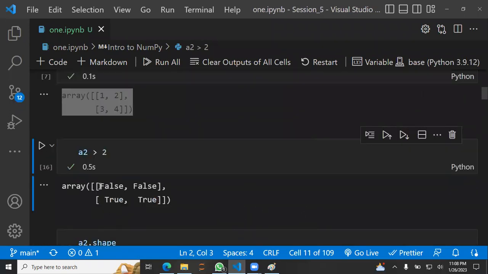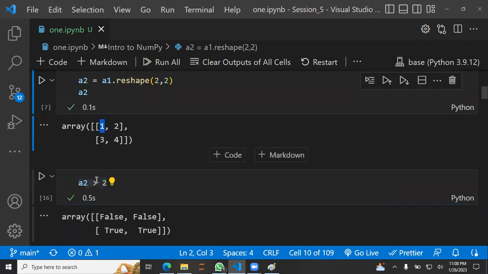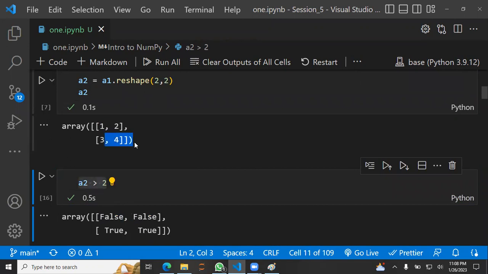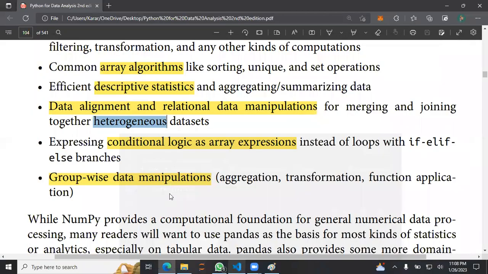On this index the condition is false, on this index the condition is false, but for these two indexes this condition is true. Is 2 greater than 2? No, it's equal, so this is also false. But 3 and 4 are greater than 2, so right here I have this. That's what they're talking about.